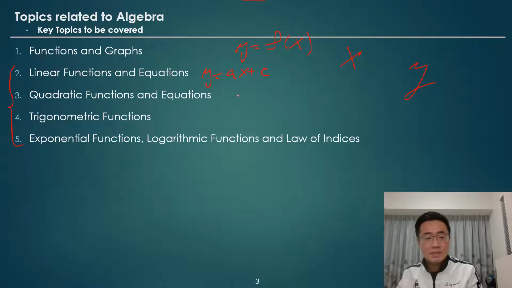And then in the next chapter, we'll study the quadratic function, which is usually expressed in terms of this expression. This is quadratic because the power here is 2, while x here is to the power 1. That's why it is a function of degree 2, and this is of degree 1.